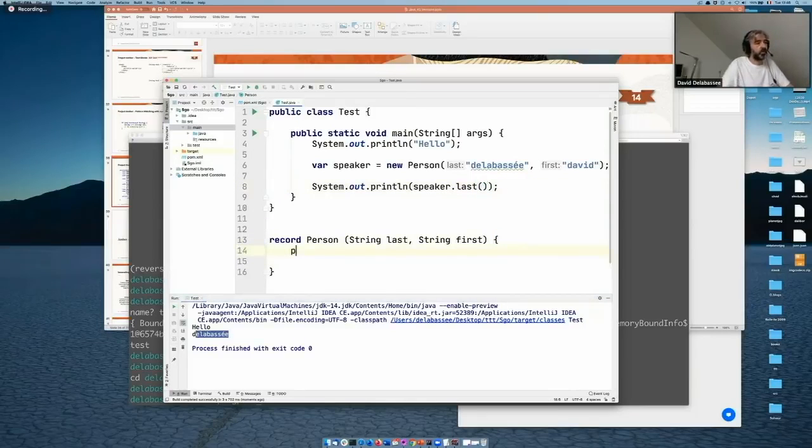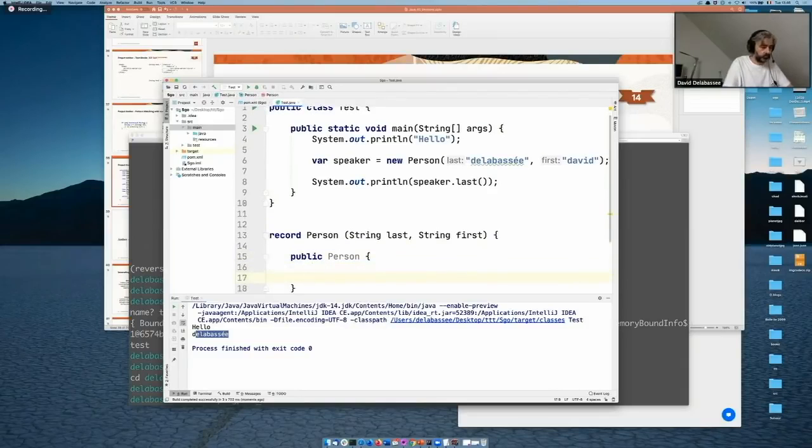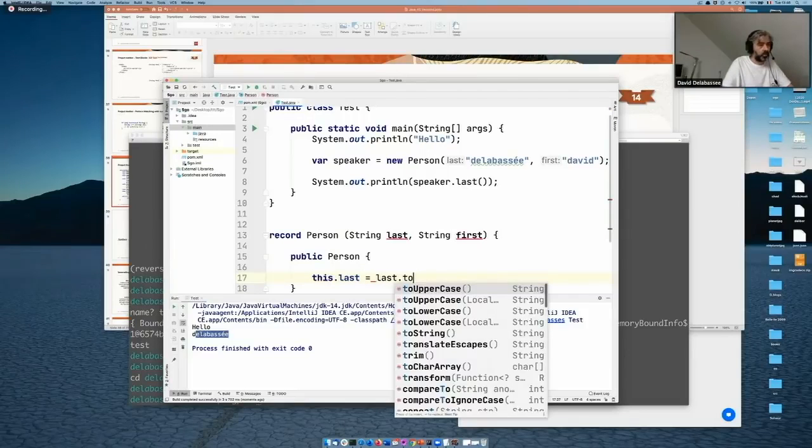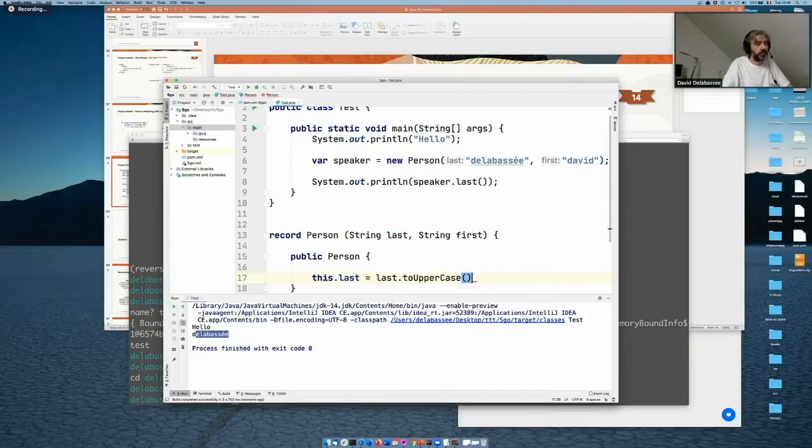I can define my own constructor. So person. I can say, for example, that we want to uppercase all the names.